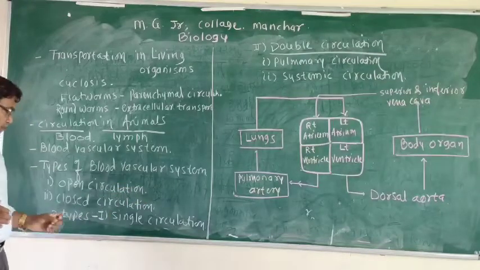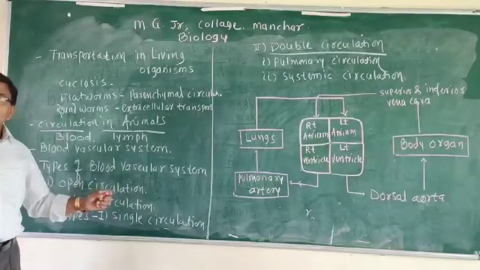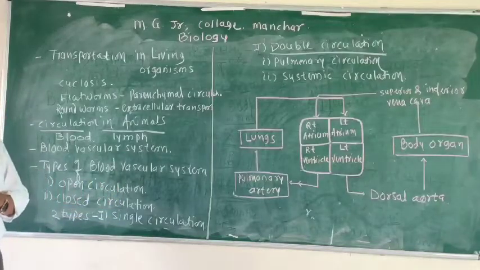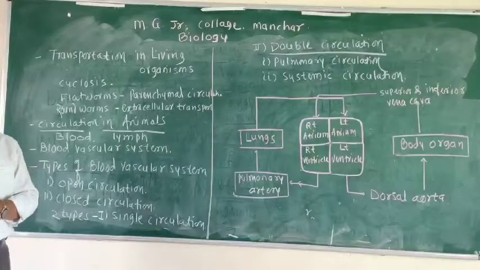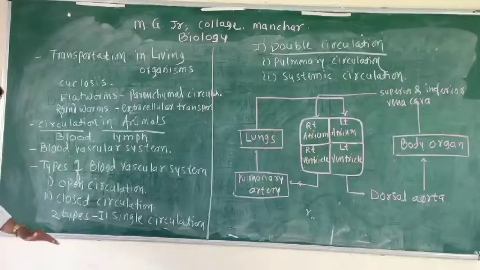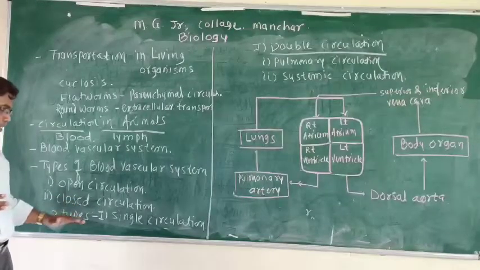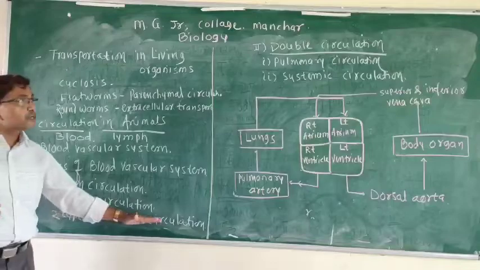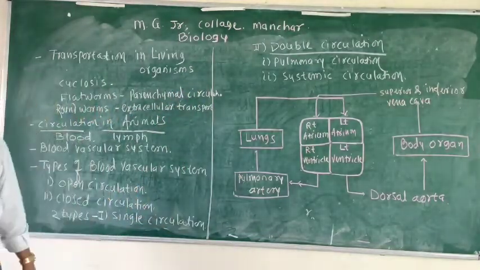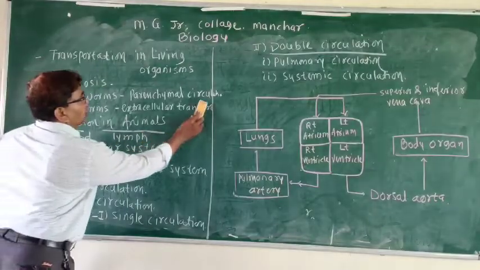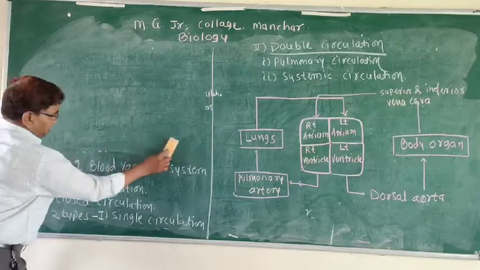An example is the cockroach. Then the closed type of circulation, in which the circulating fluid circulates within closed blood vessels, and the circulation takes place with the help of a pumping organ like the heart. This closed circulation is of two types: the first is single circulation, the second is double circulation. What is single circulation? In fish-like organisms, the heart is two-chambered.